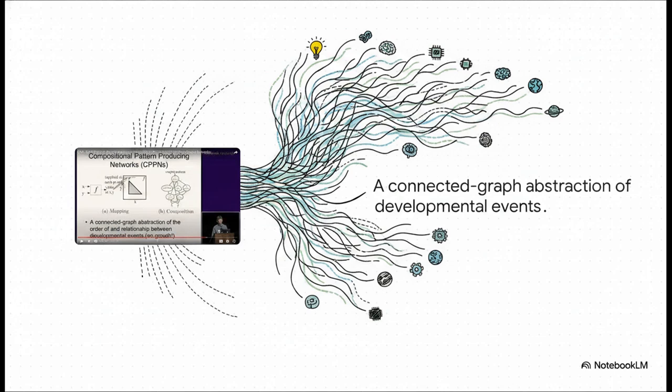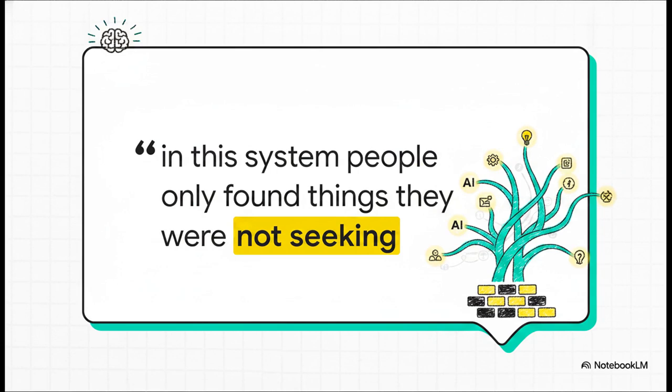An initial innovation happens, and then it just percolates. It fans out and branches as it gets customized to different situations. What you end up with is a massive divergent web that tracks the complex relationships of every single developmental event. And that leads us to a truly fascinating discovery. The researchers analyzing these open-ended systems noted that in this system, people only found things they were not seeking. Just process that for a second.